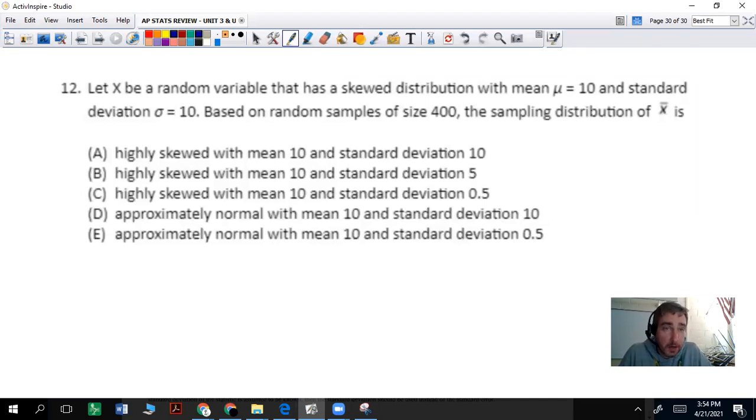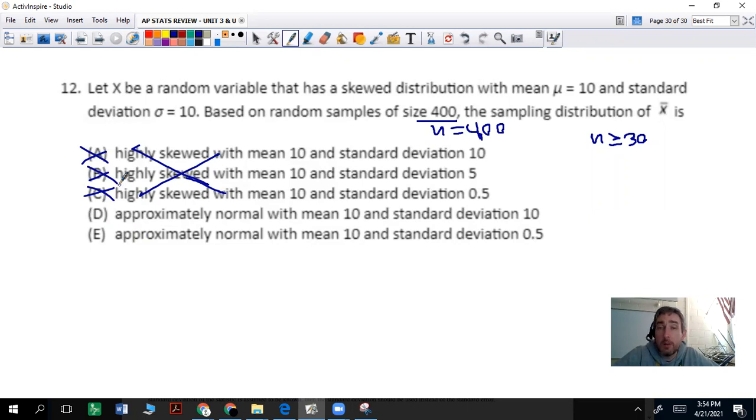All right, this last question is very similar to the one prior to it, so let's look at it. Let X be a random variable that has a skewed distribution with a mean of mu equals 10 and a standard deviation of 10. Based on random samples of size 400, so n is 400, a large sample, the sampling distribution of X bar is, well, we have a large sample size, so we know that's going to be approximately normal. So let's get rid of the skewed options. We can get rid of A, B, and C.